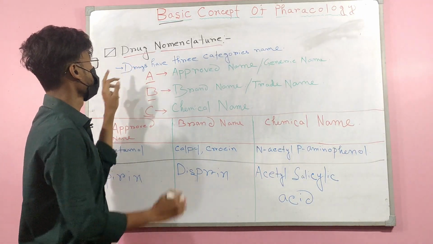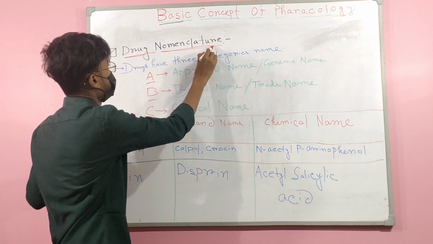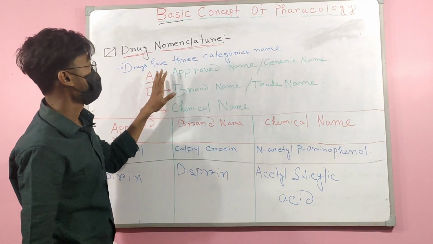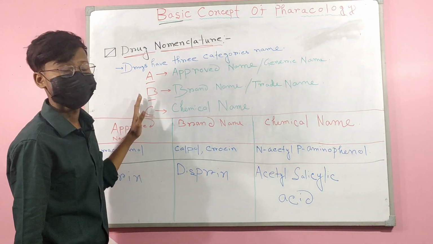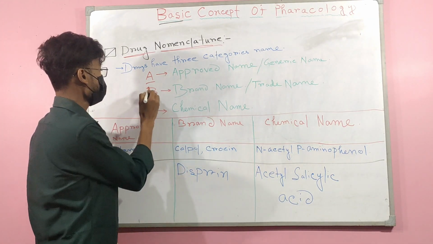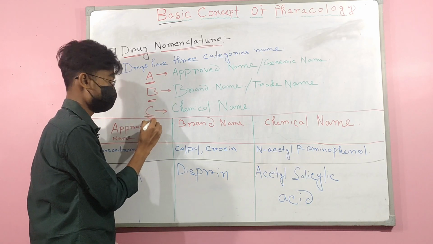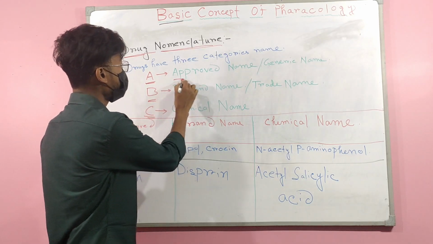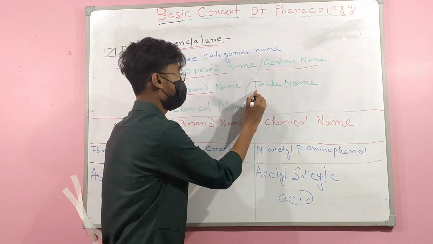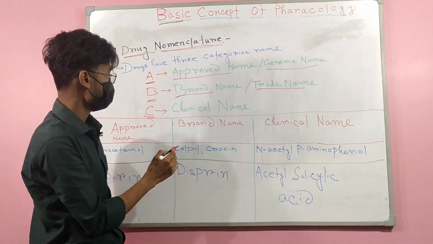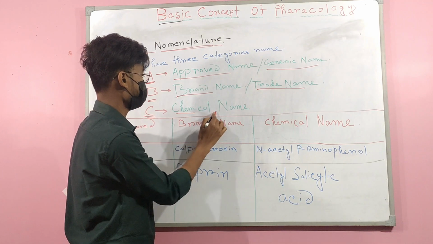Then drug nomenclature. Mainly, a drug has three categories of name. We can remember this through A, B, and C. A for approved name or generic name, B for brand name or trade name, and the last one, C, for chemical name.